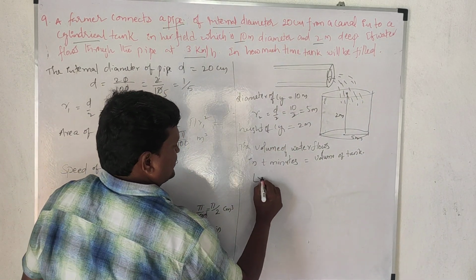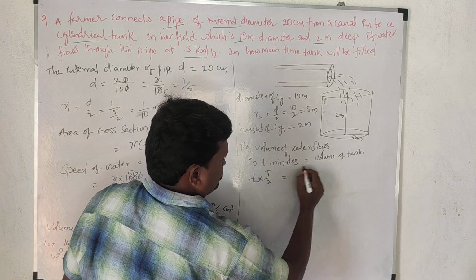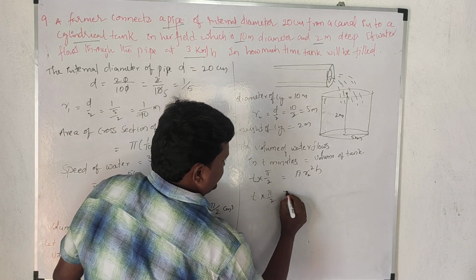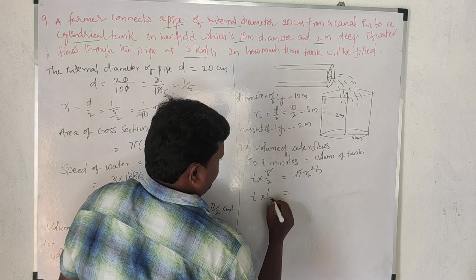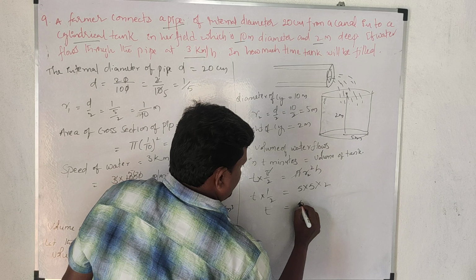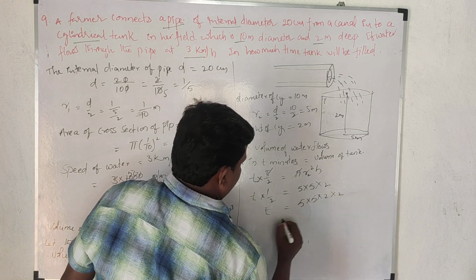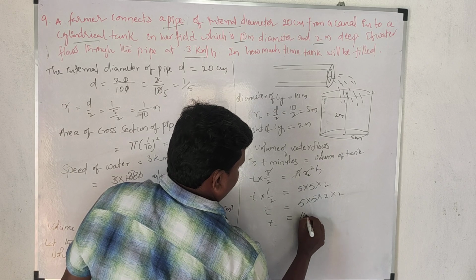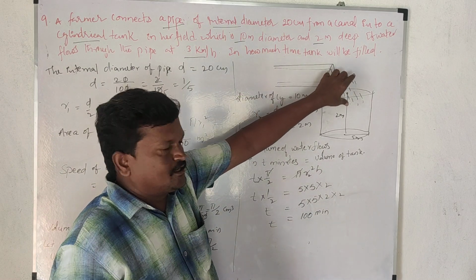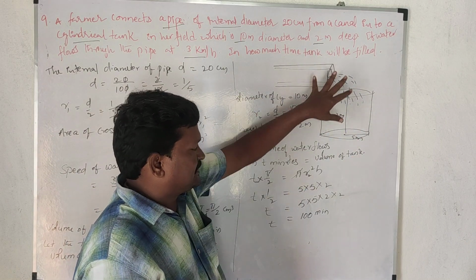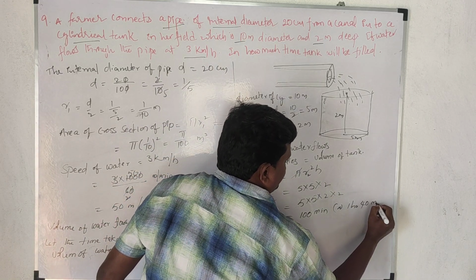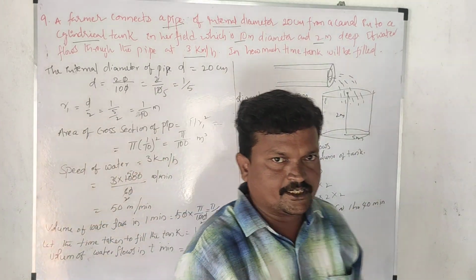In t minutes it is t into pi by 2 is equal to the volume of the tank, pi r2 square h. So t into pi by 2, here pi cancels, it will be 1 by 2 into, what is R2? 5 into 5, h is 2. So t is equal to 5 into 5 into 2 into 2. So t is 5 5 is 25, 25 into 4 is 100 minutes. So this pipe will fill the tank in how many minutes? 100 minutes, or 1 hour 40 minutes. I hope that you understand.